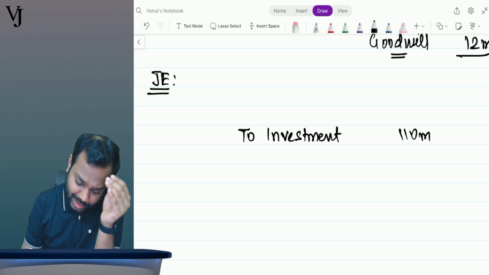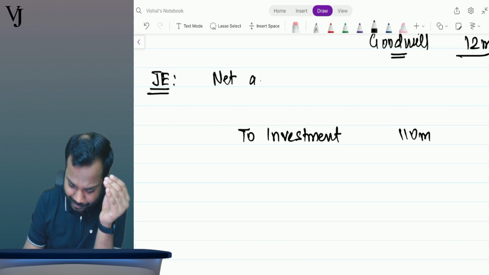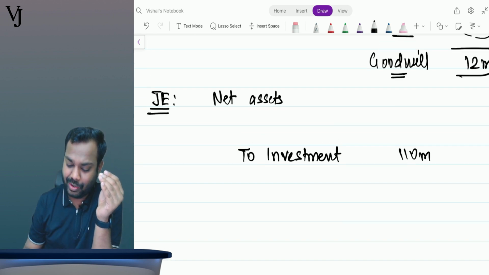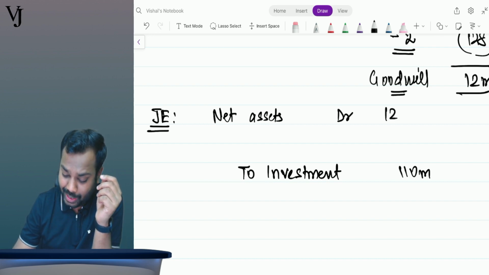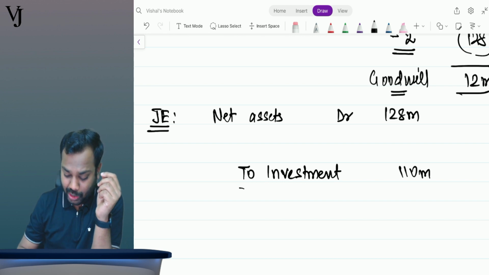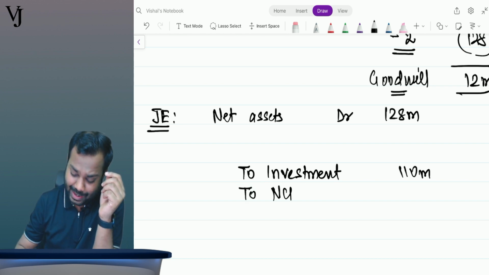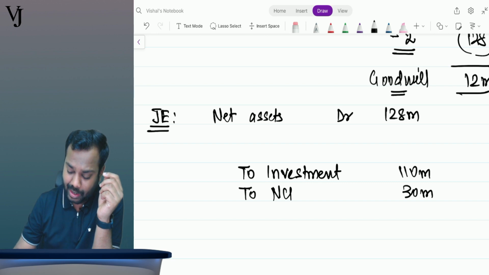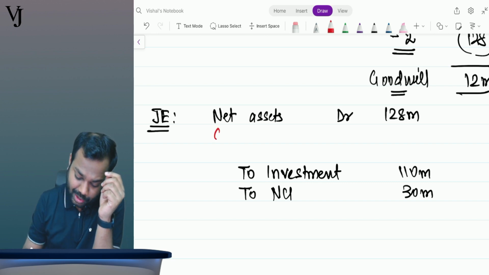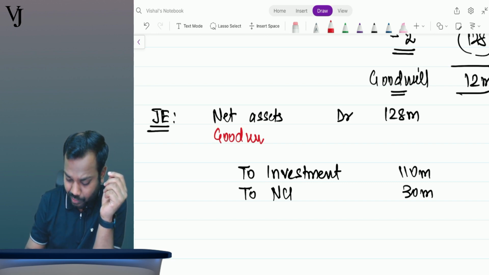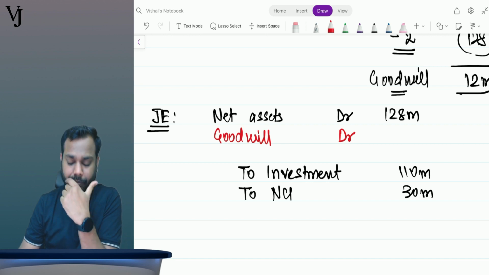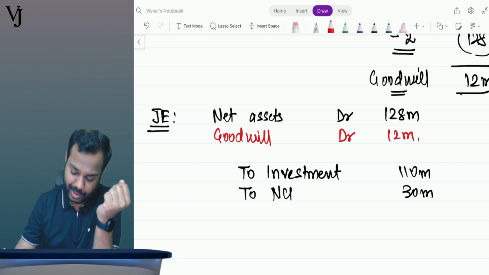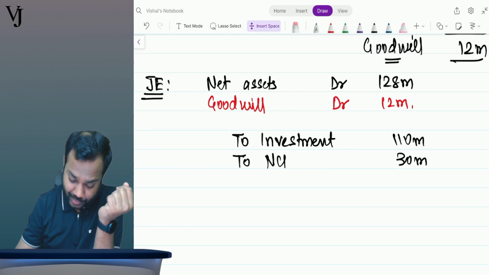Then we will recognize what? Net assets. At what value? We will debit net assets account at what value? 128 million, right? Now we will record NCI at what value? 30 million, right? So tell me what is the value of goodwill? Goodwill account debit, tell me how much? 12 million.